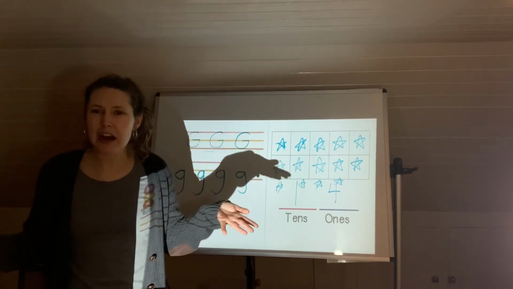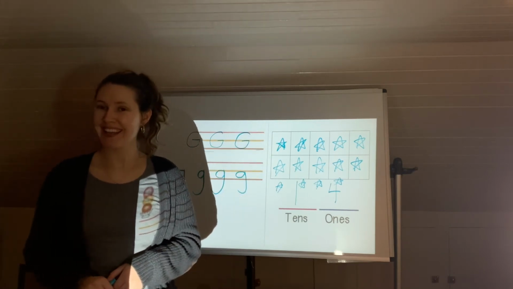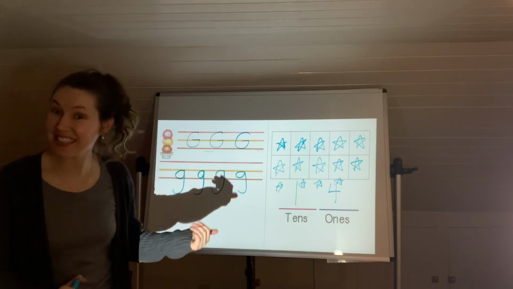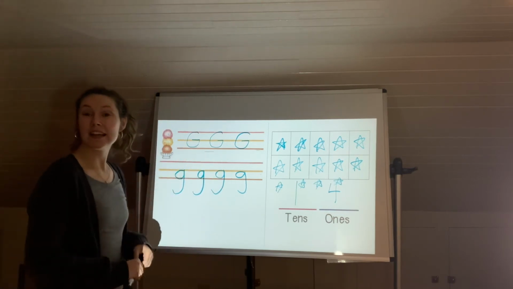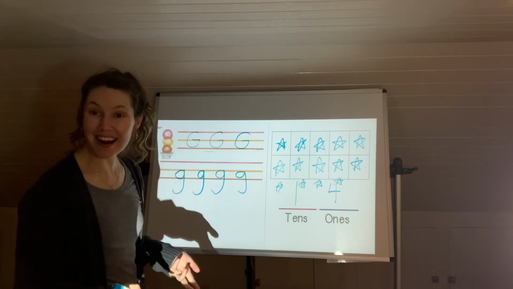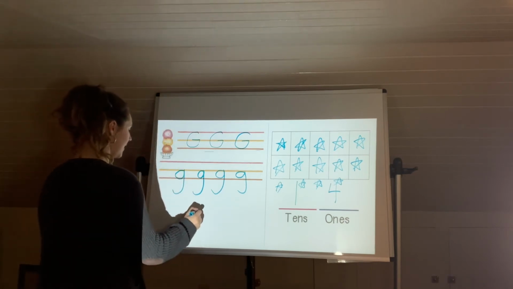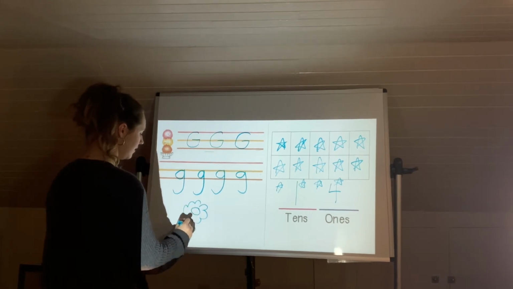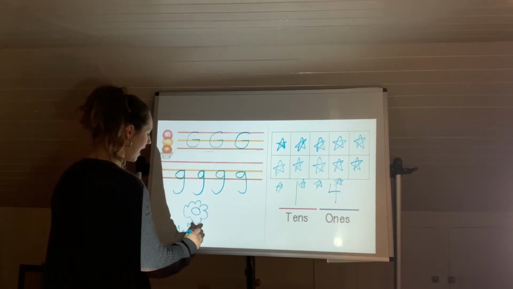Now what sound does letter G make? Letter G says G, G, G, just like our friend golly. So I'm going to draw, what should I draw for letter G? A garden. I'm going to draw a garden. So in my garden, I'm going to have some flowers. I'm going to have some grass.